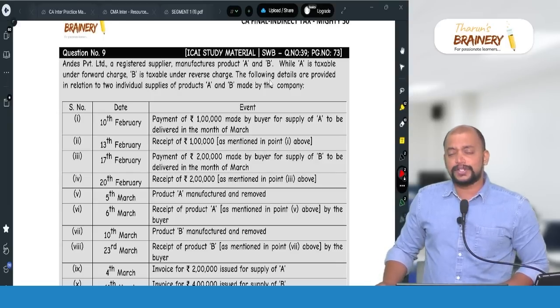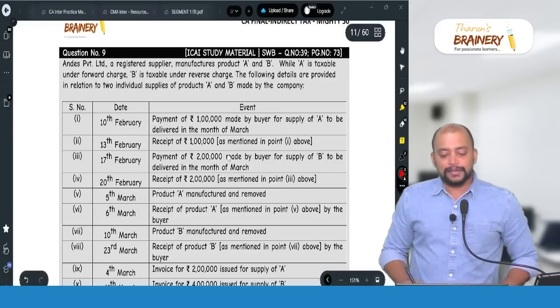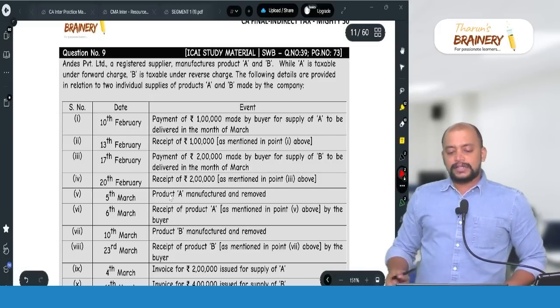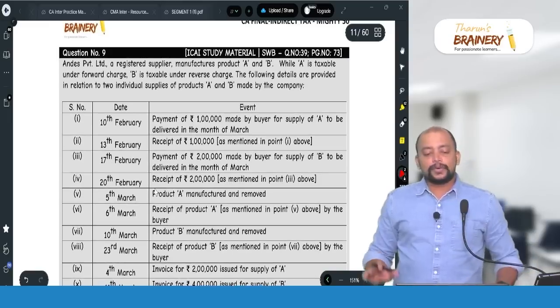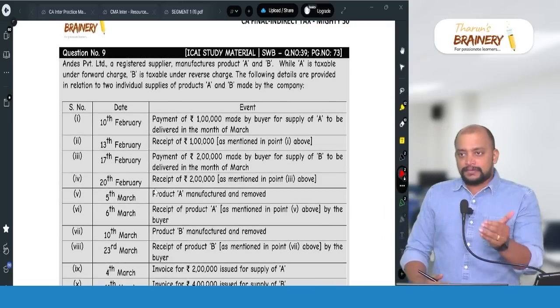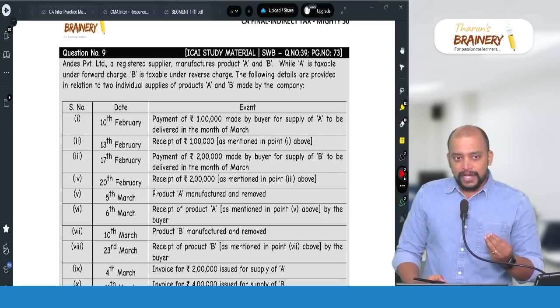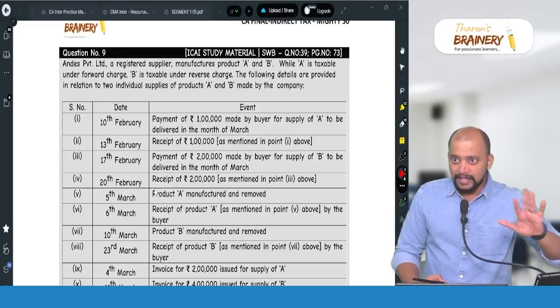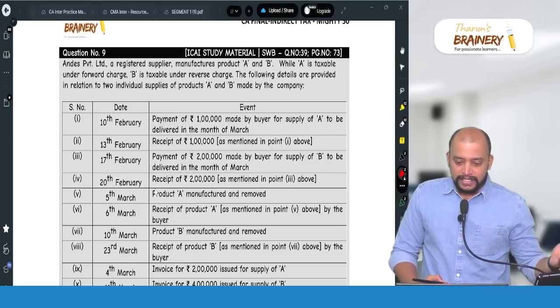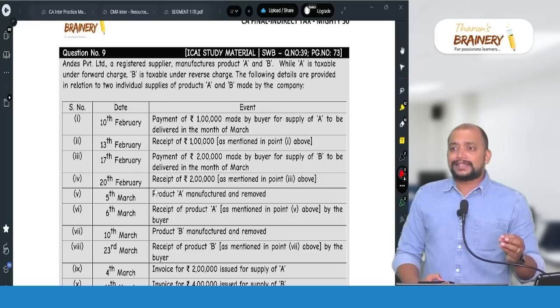Goods FCM, what is the provision? Goods FCM. We need to determine the time of supply, because they have given the dates. So goods FCM, section 12, subsection 2 of CGST Act: due date of invoice or actual date of invoice, whichever is earlier, that's it. And what is the due date of invoice? If supply involves movement of goods, at the time of removal. If supply does not involve movement of goods, at the time of delivery.